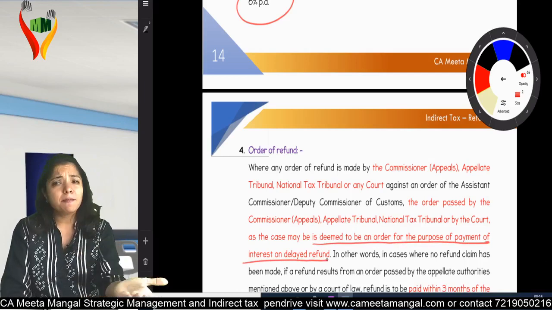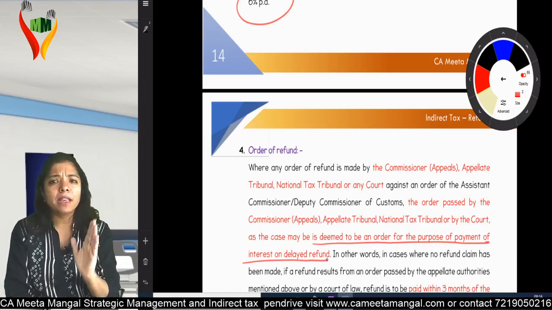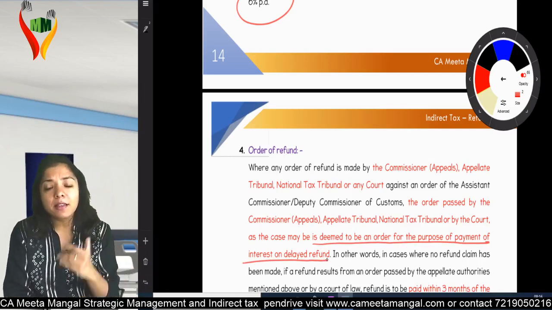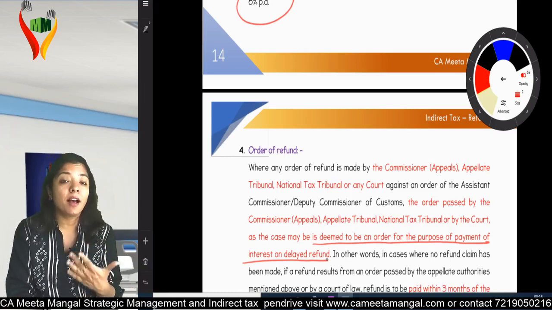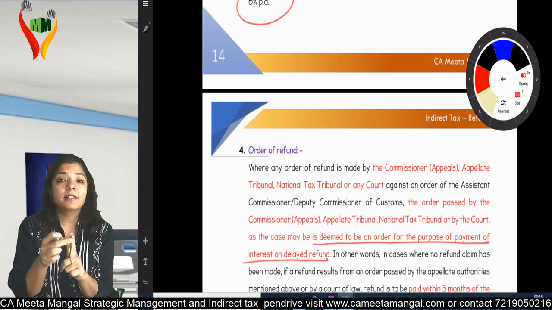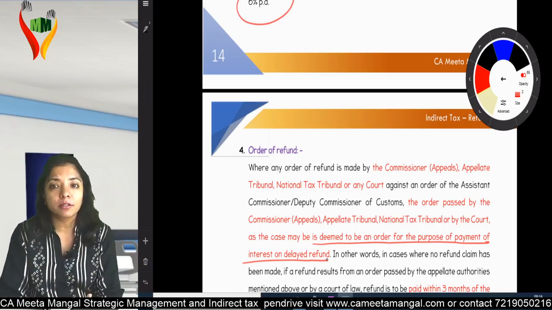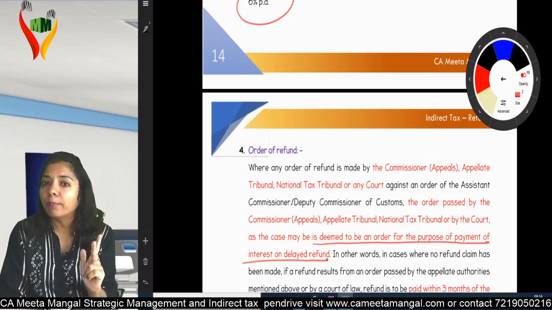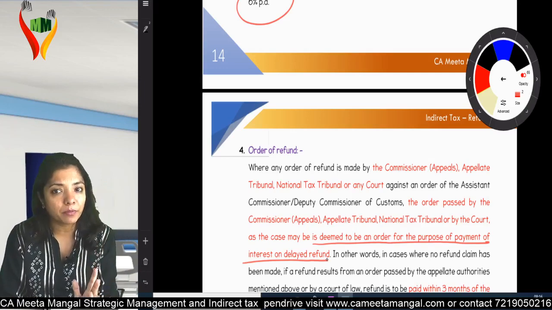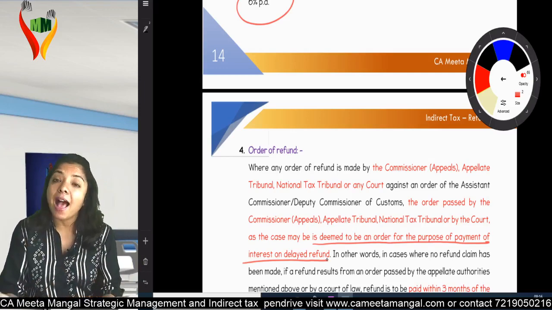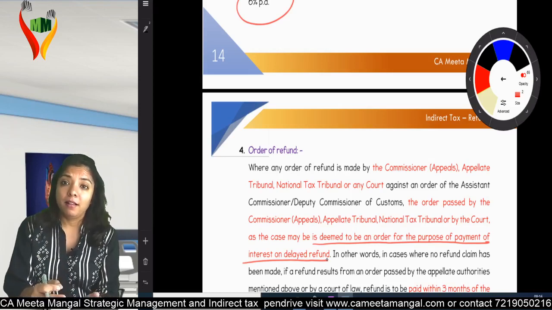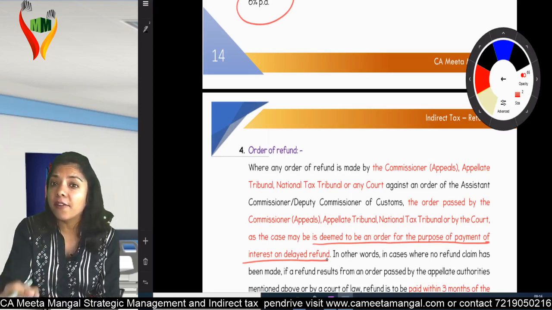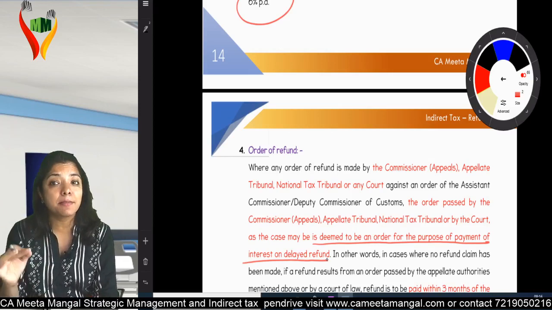So assume the department says no, I won't be giving you any refund. So you went for appeals, and when you went for appeals, we know there are basically Commissioner Appeals, second Tribunal Appeals, third High Court, fourth Supreme Court. Commissioner Appeals, Tribunal Appeals, High Court Appeals and Supreme Court Appeals. I hope you're with me. Assume I went for an appeal, and in the appeal, the concerned authority has given an order that yes, I am eligible for refund.